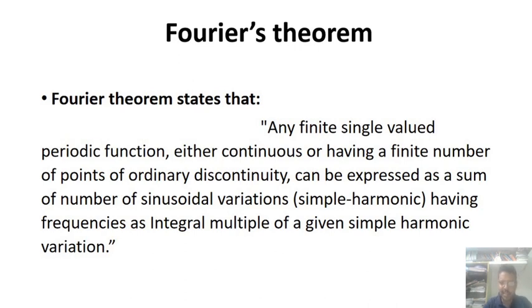That means any finite single valued periodic function, either continuous or having a finite number of points of ordinary discontinuity, can be expressed as a sum of a number of sinusoidal vibrations, that is, simple harmonics, having frequencies as integral multiples of a given simple harmonic vibration.